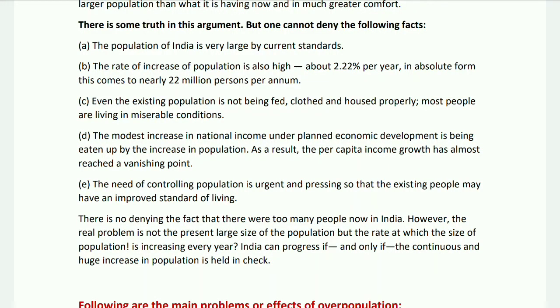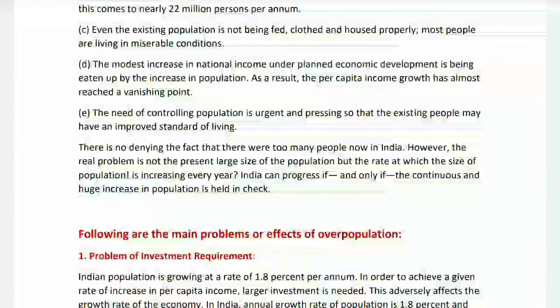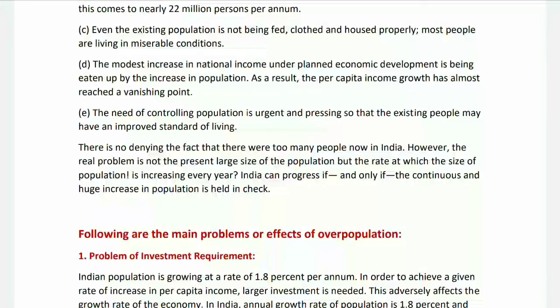The population of India is very large by current standards. The rate of increase of population is also high, about 2.22% per year. In absolute form, this comes to nearly 22 million persons per annum. Even the existing population is not being fed, clothed, and housed properly. Most people are living in miserable conditions. The modest increase in national income under planned economic development is being eaten up by the increase in population. As a result, the per capita income growth has almost reached a vanishing point.